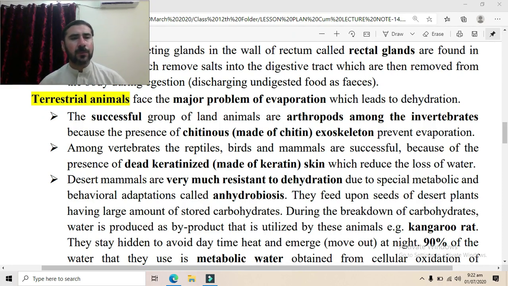Though some small pores are present throughout the skin, which are used for maintaining normal body temperature through the process of sweating, the majority of the skin of these animals, reptiles, birds and mammals, is made of dead keratin. So that dead keratin prevents the loss of water from the body.